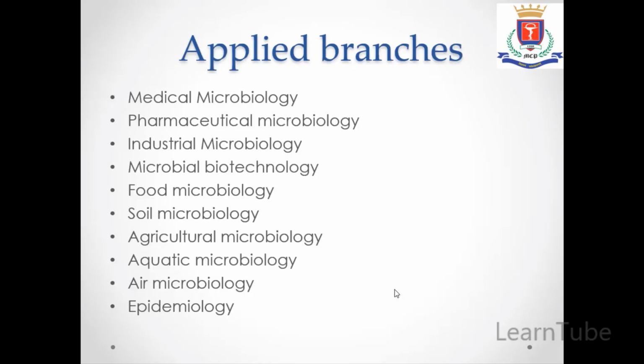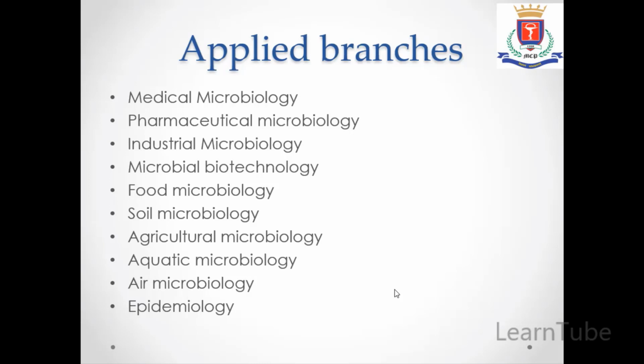Next are the applied branches. Now it usually includes the study of application of these microbes. For example, first is medical microbiology, all the organisms which cause diseases. So their study in order to find out a remedy to it is known as medical microbiology.